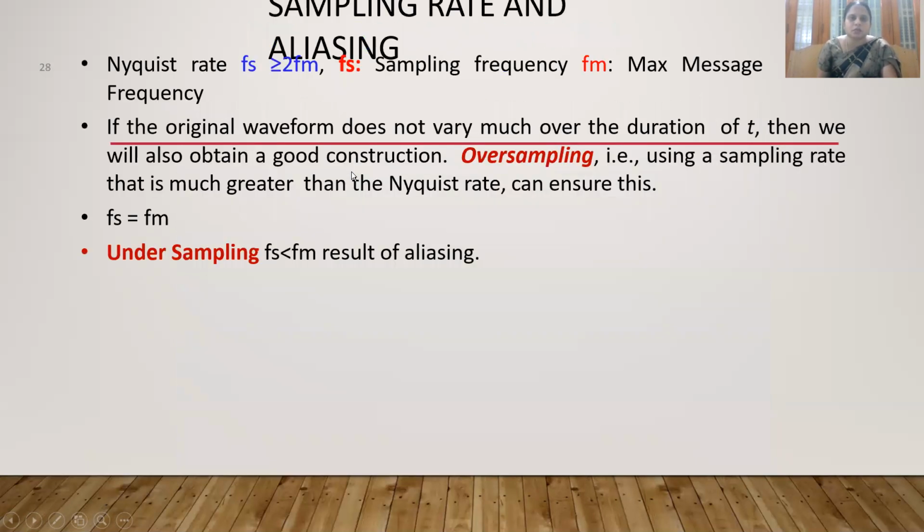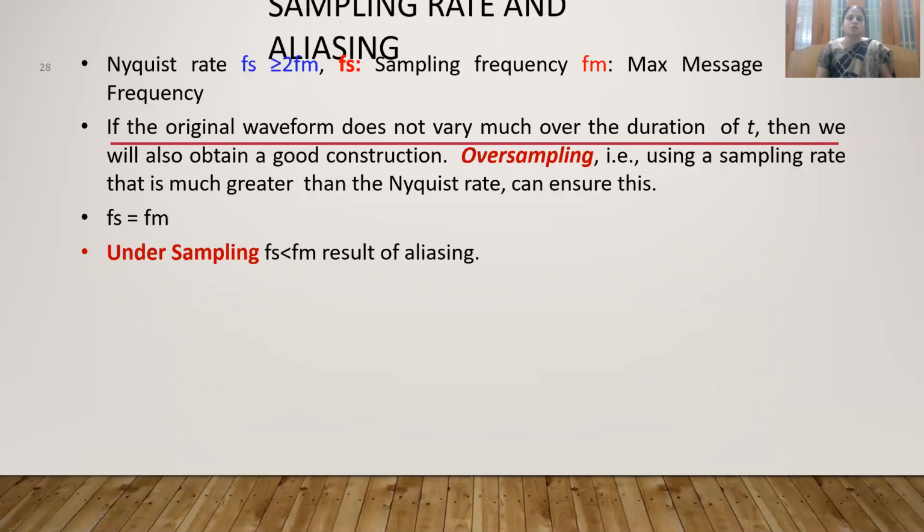Then we'll see sampling and aliasing. How we have to sample, we already know. The Nyquist rate is very apt for sampling, that is, the sampling frequency should be greater than or equal to 2fm, where fs is the sampling frequency and fm is the maximum signal frequency. This is the condition for sampling. Only if we follow this condition can we get a perfect reconstruction.